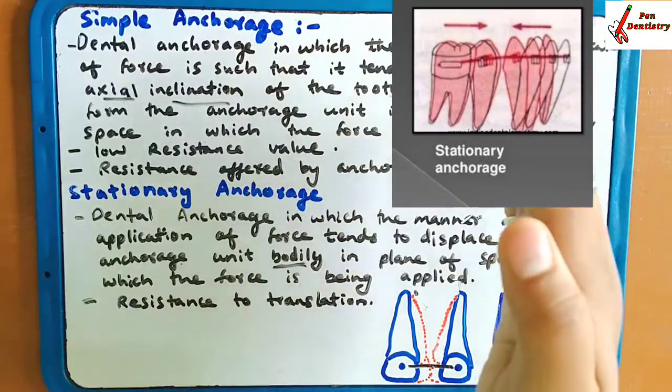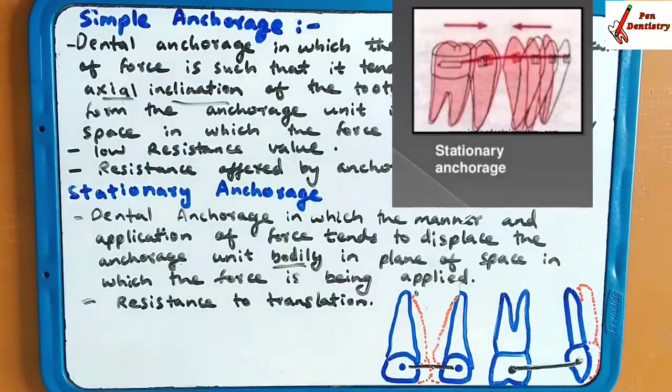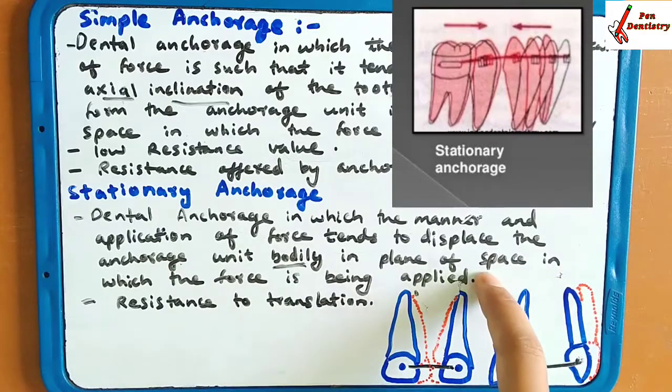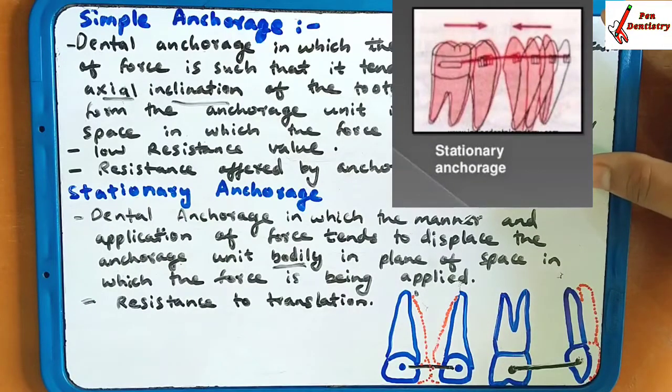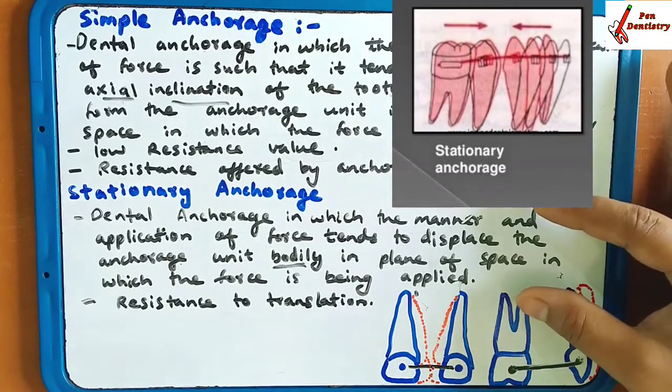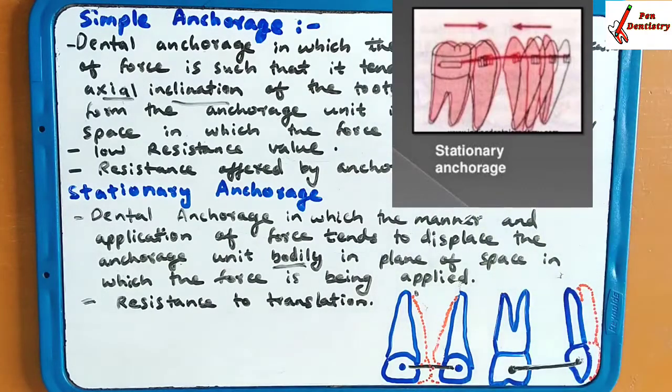The tooth is here and it will shift to here. The whole body is moving in the plane of the space in which the force has been applied. This part is the definition of simple anchorage, and this is the definition of stationary anchorage. Resistance to translation means the shifting. How much resistance the anchorage is going to apply against translation. This is seen in stationary anchorage.